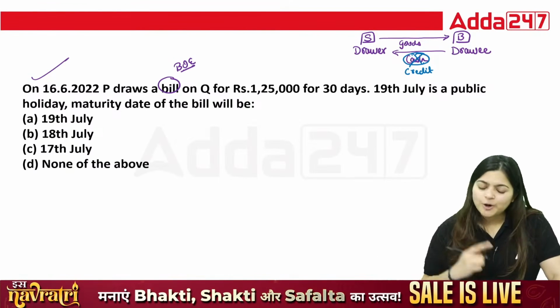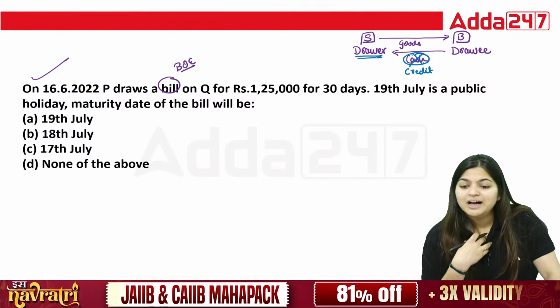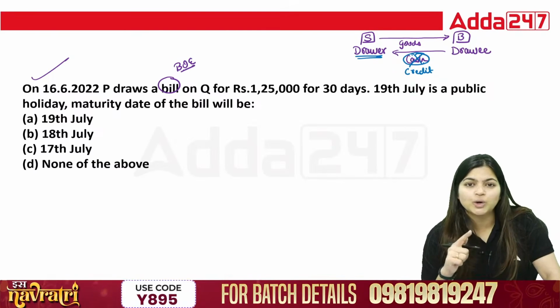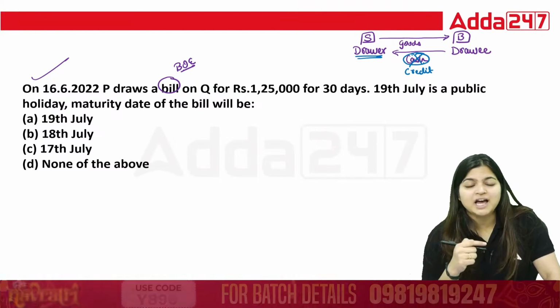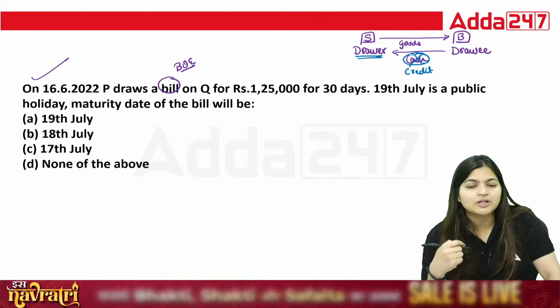Now, in this situation the drawer will face some fear and problem: what if the buyer denies this transaction on the due date, after 1 month? Then the drawer will see a loss.